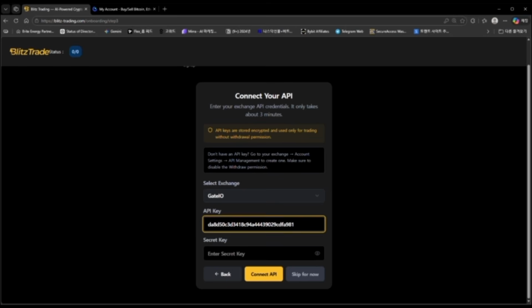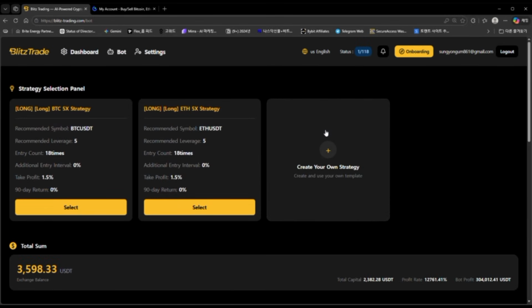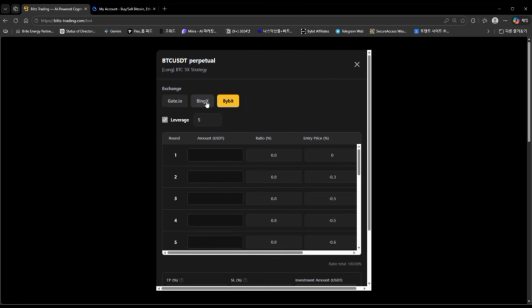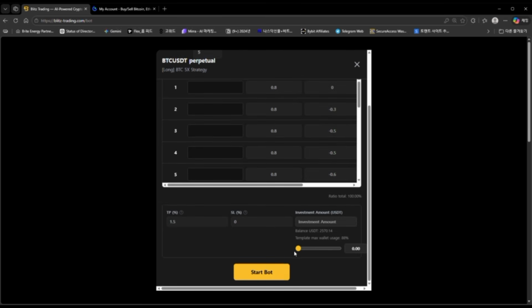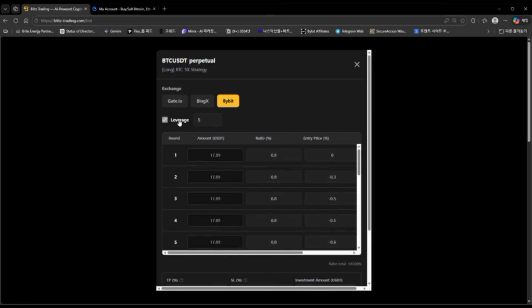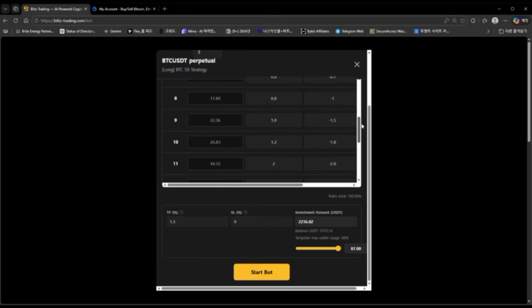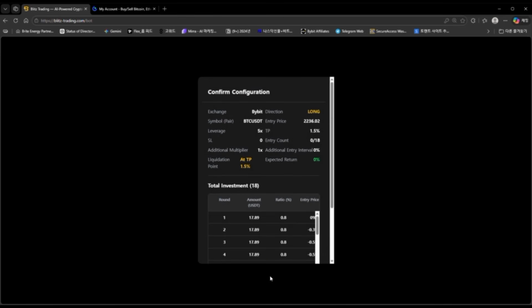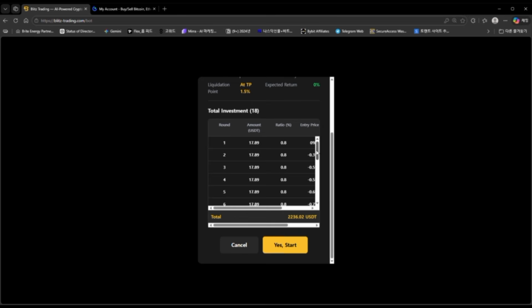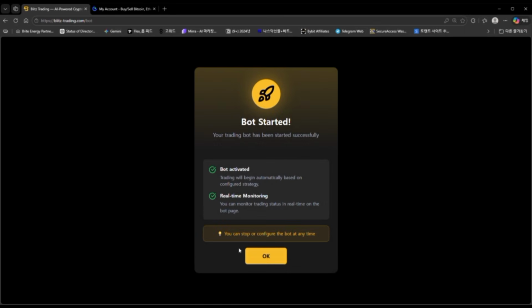And then there is also a secret key that we can write under that, and here we have to accept it. Now we can go ahead. This is our main home interface, where we can start with Gate.io and choose the next strategy for the bot, how many trades it should start, and we are going to start the bot here. So there you can select it, and give some more information about how many rounds it should take into the trading, and what will be the profit in the safe take profit.